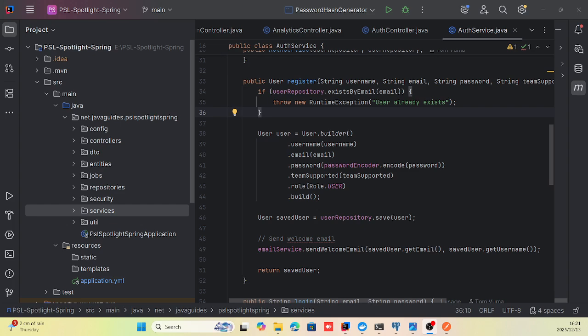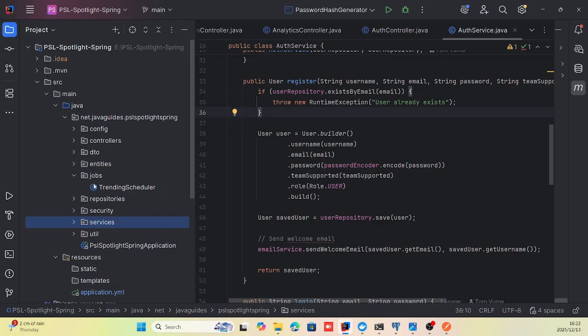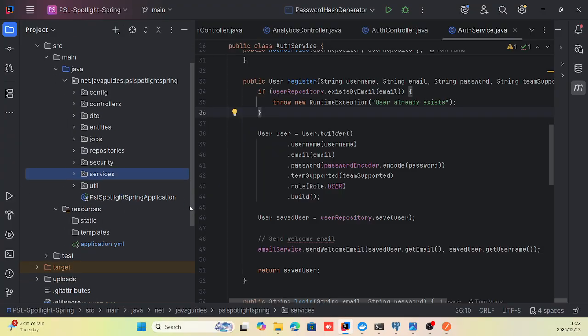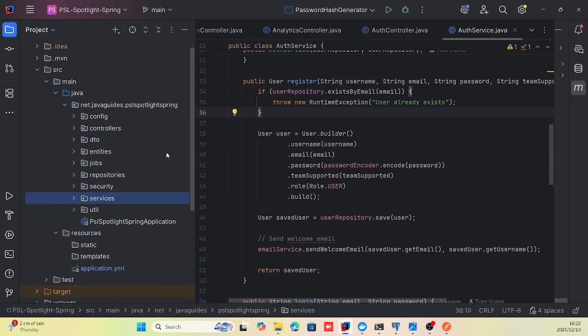In this demo, I'm gonna explain my code for the application. So my app is made up of configurations, controllers, data transfer objects, entities. This jobs folder only has one functionality, which I'll explain. Repositories, which interact with my database, security for JWT, services, which have methods that help my controller functions, util, as well as the main application. But of course, I'm running it with Docker.